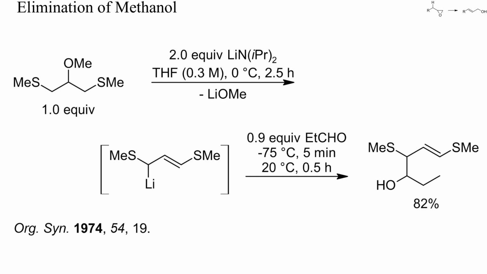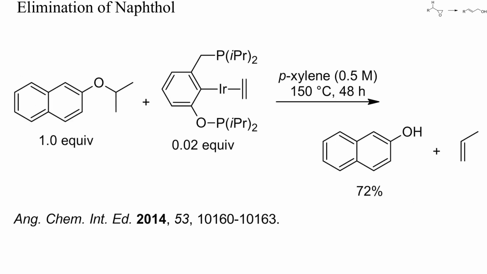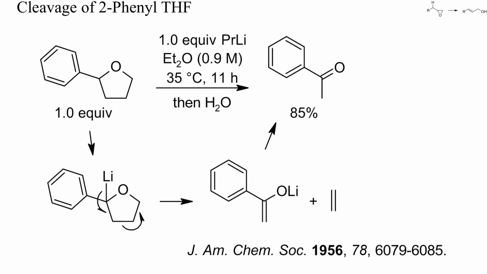Here, lithium methoxide was eliminated from the starting ether, and a second lithiation gave a stabilized allylic carbanion which could be trapped with propionaldehyde. In this example, naphthoxide was eliminated and propene obtained by heating the starting ether with 2% of an iridium complex for 2 days.